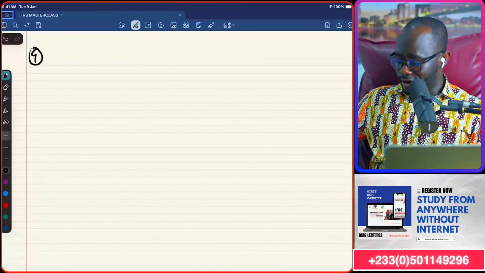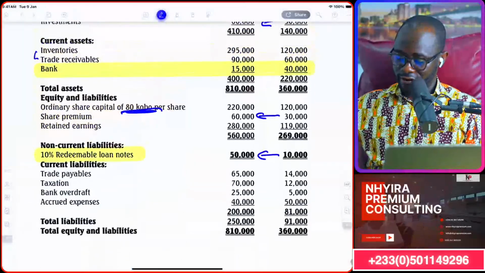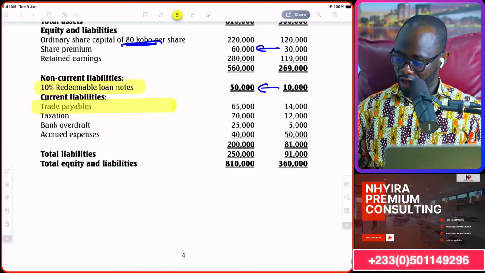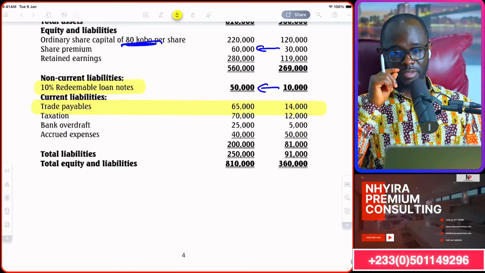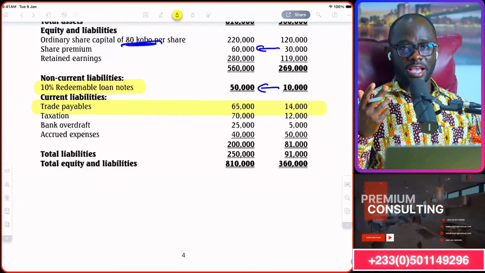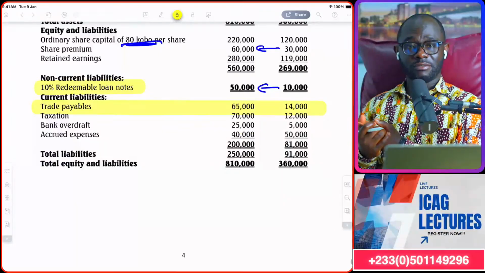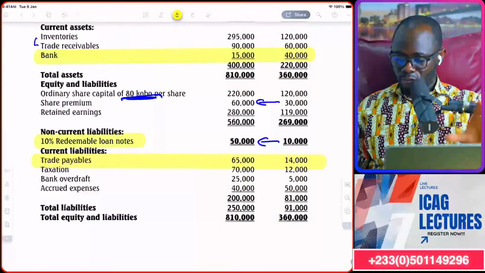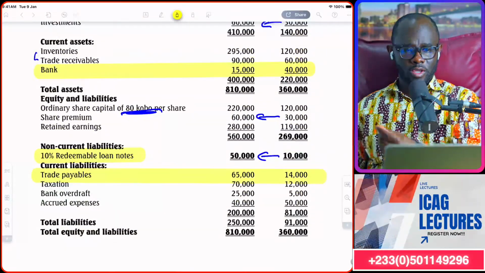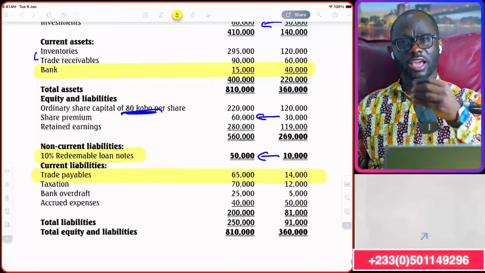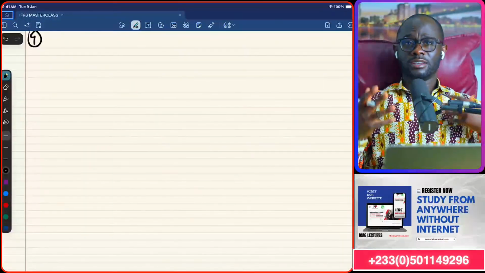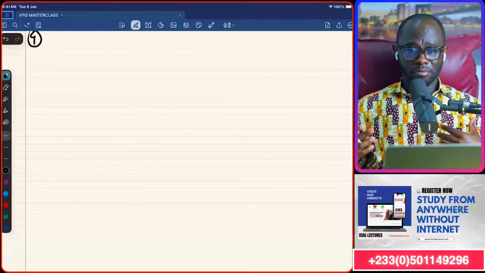We can use the creditors figure, right? And prepare the trade payables control account. And we need the purchases for the year as well, which you don't have. All you have here is cost of sales. But we have opening and closing stock. So if you have opening and closing stock, you can get your purchases figure. So you see why I said this thing is giving us accounting 101 vibe.